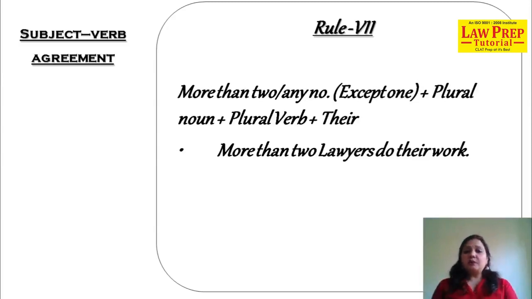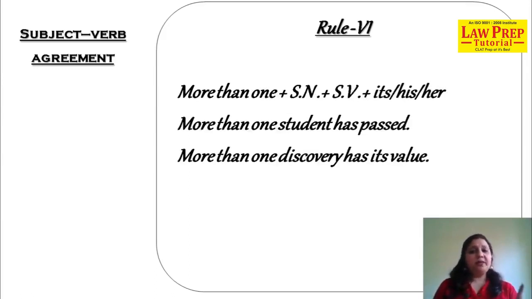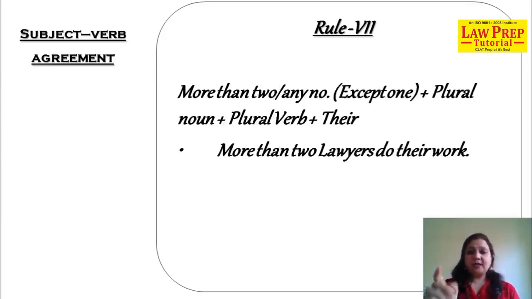Now, when we talk of more than two lawyers do their work, it means in that case, we are taking two. So, interconnect this rule with the previous rule. When I say more than one lawyer does his work, and I say in this rule, more than two lawyers do their work. You can understand the difference only when you apply rule number 6 and rule number 7 together. Rule number 6 says more than one, singular noun and singular verb, and more than two, or more than 3 or more than 50, whatever may be the number you take, in that case, it will be a plural noun and plural verb.